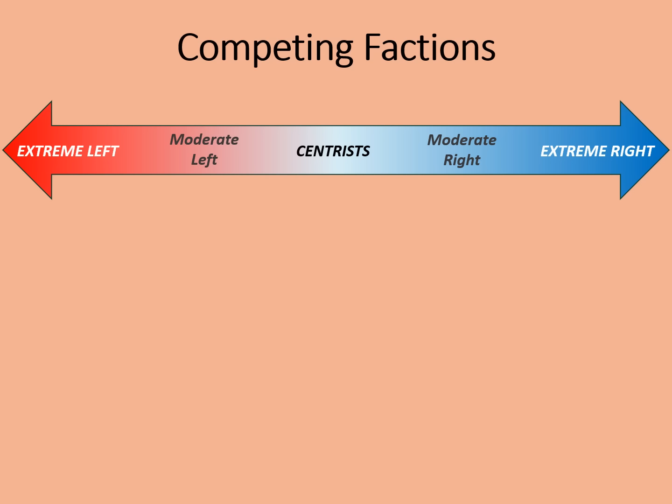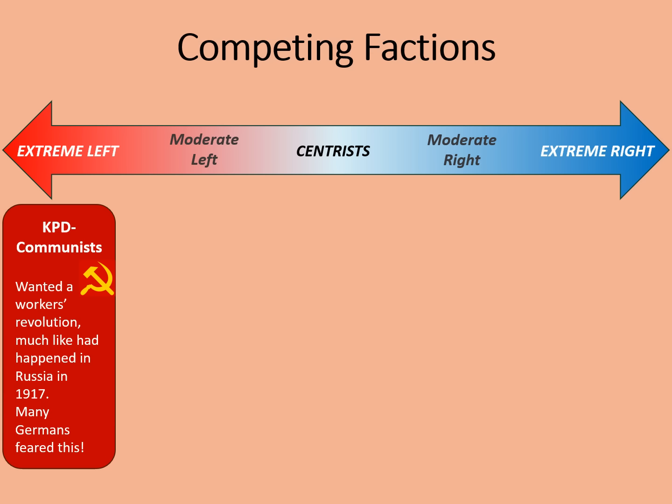So how does this translate into different political parties in Germany in 1918? Starting at the extreme left, we have the KPD. These are the communists. They wanted a workers' revolution, much like had happened in Russia in 1917. Many Germans actually feared this though, so although there was quite a lot of working class support for the KPD, there were a lot of people who really feared them too.